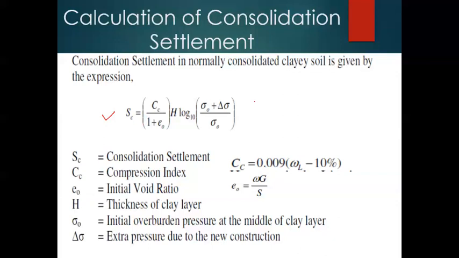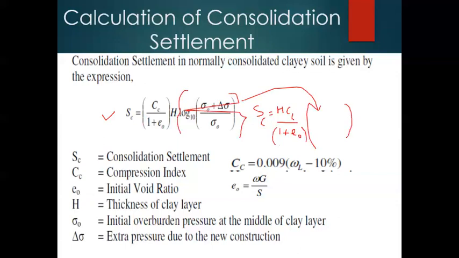Or it can also be written as Sc is equal to H Cc, you can easily remember this form, divided by 1 plus e naught as usual, and the remaining thing is log of sigma naught plus delta sigma, which we write inside the bracket.